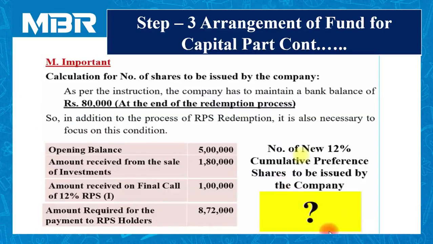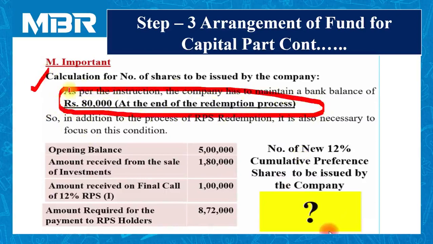Here, our calculation is based on one of the important calculations, and this calculation is based on closing balance. If you refer to the question, it is clearly mentioned that at the end of the RPS redemption process, we are in need of rupees 80,000 in the bank account of the company.